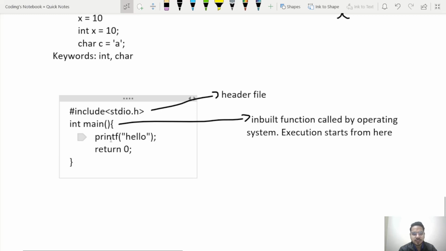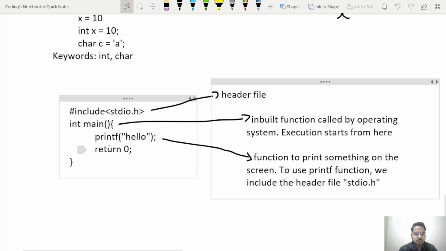So where does that code come from? It comes from this header file. The definition or the code of printf is defined inside this header file stdio.h, and to use this printf function we must include this header file. One more concept: whenever we use an inbuilt function, then to use that we have to include its corresponding header file. Likewise, to use printf we have to include this stdio.h header file.